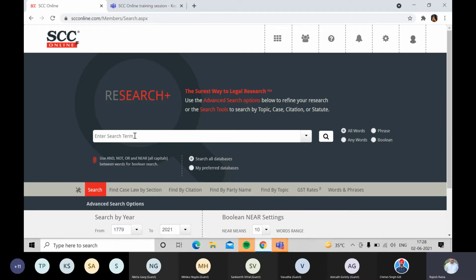Also, there are words which are spelled differently, like license with a C or an S, recognize can be with an S or a Z, and then suo moto.